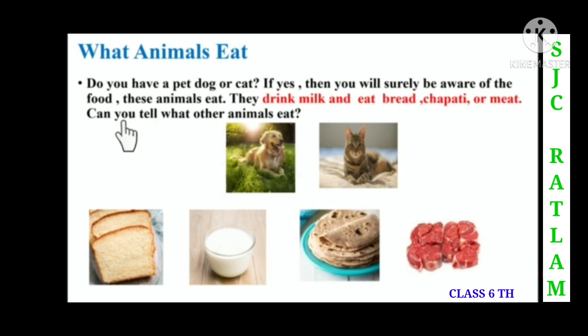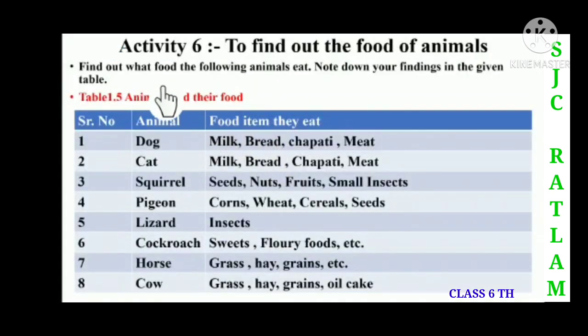So children, can you tell what other animals eat? In the next slide we are going to discuss what the other animals will eat. Children, now we are going to discuss Activity 6. Here you have to find out the food of the animals. You have to find out what food the following animals will eat, and then note down the findings in the given table.